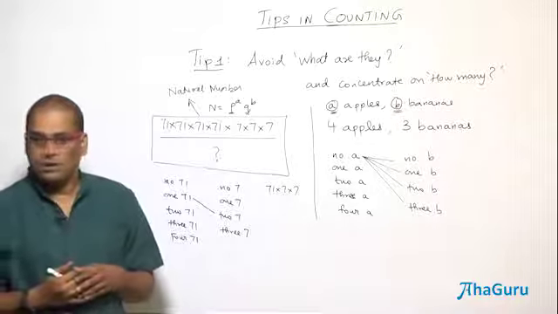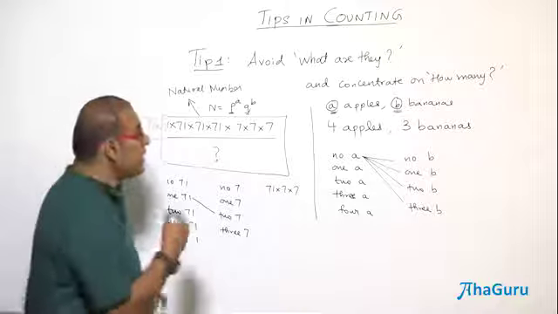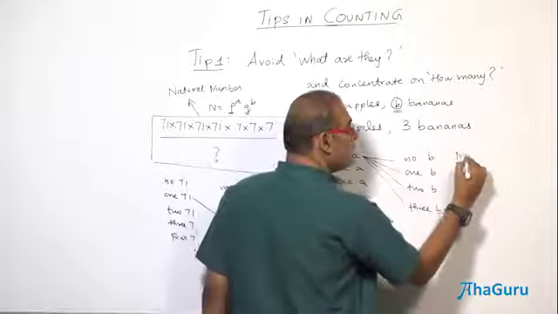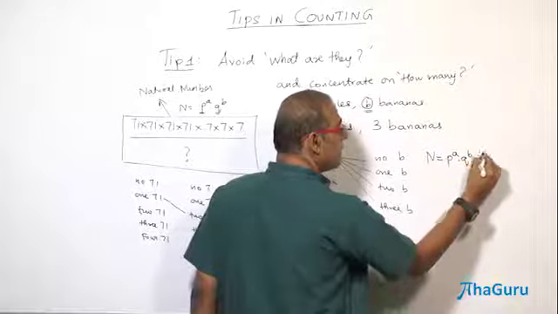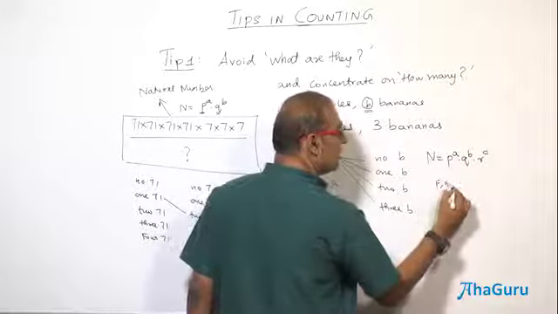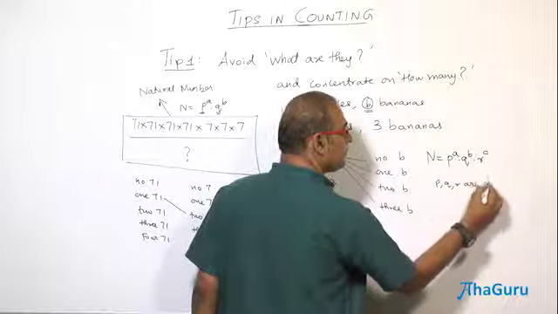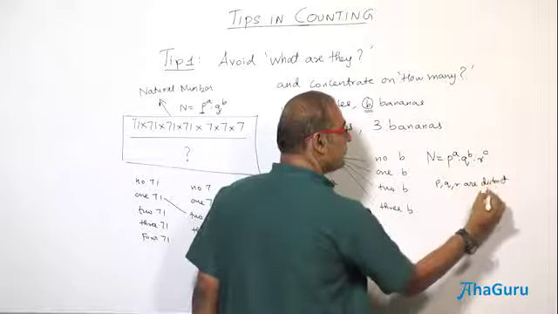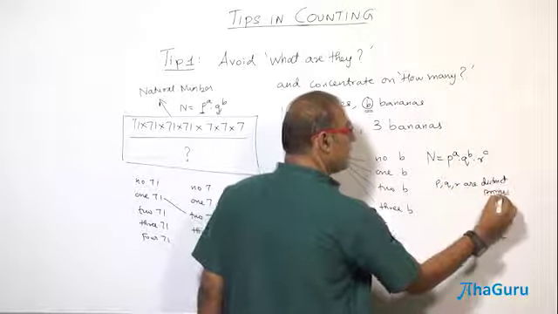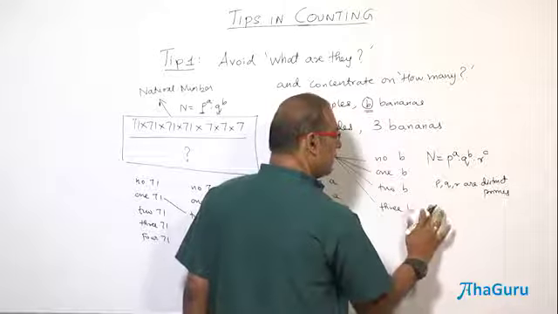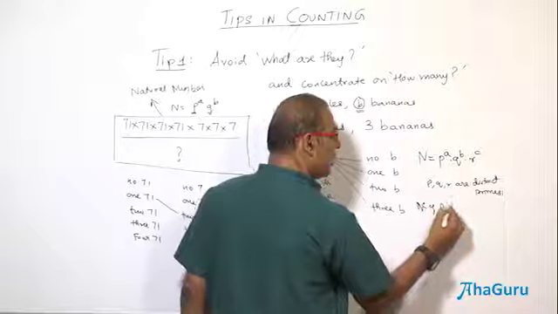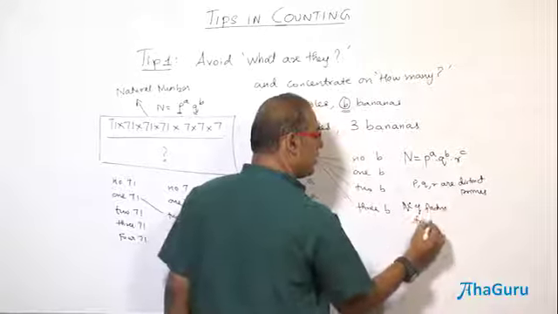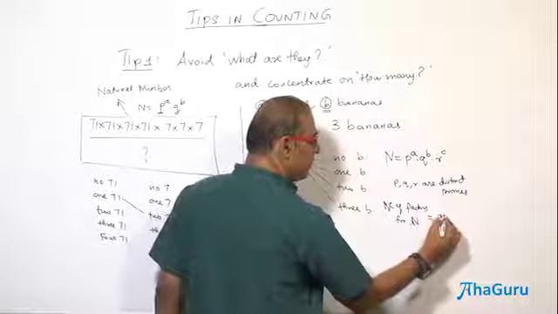Understood or not? Clear? So if I am going to have a number which is p power a into q power b into r power c, where p, q, r are distinct primes, then how many factors are there for n? The number of factors for n is equal to a plus 1 into